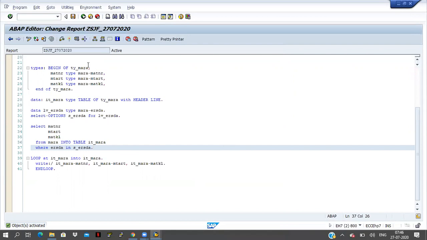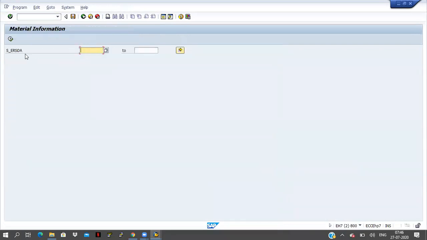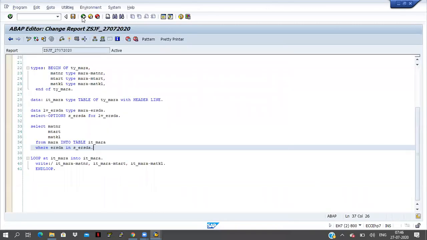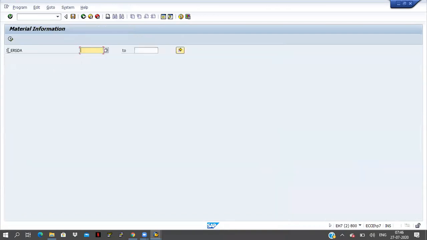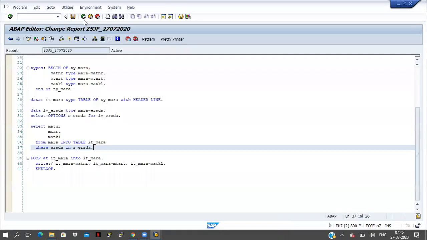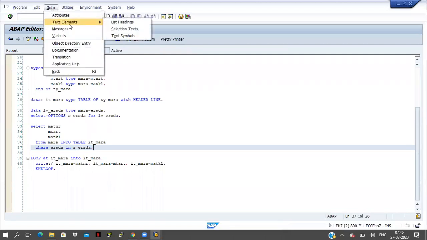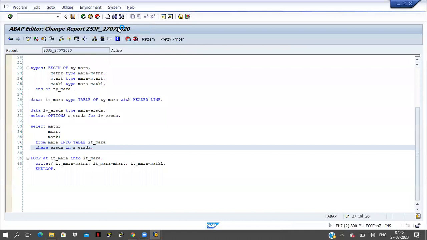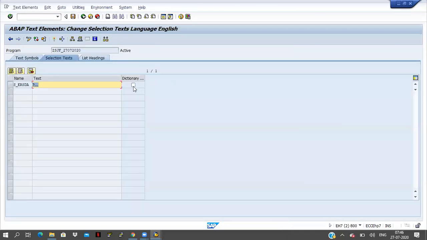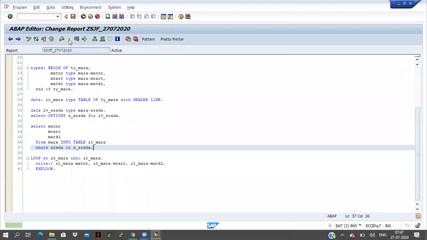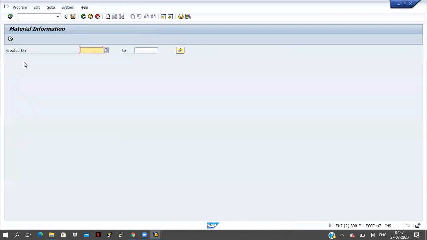If we execute the program, it will ask for the input screen here. We have to provide some input. Click on the back button. Here I want to give a meaningful description for this input field, so click on go to text elements and selection text. I have declared that field using the standard table name-field name, so I will go for dictionary. Created on. Just activate it. Click on back. Activate the program. Execute the program. So here it is asking Created on. This is the meaningful description.